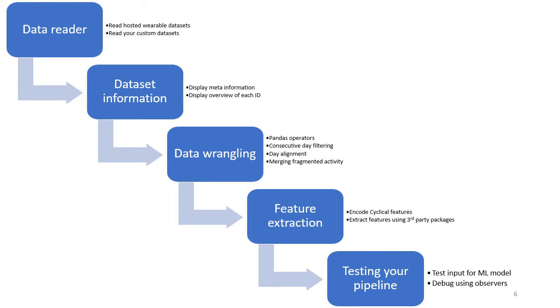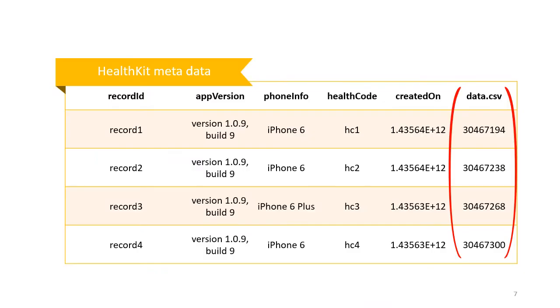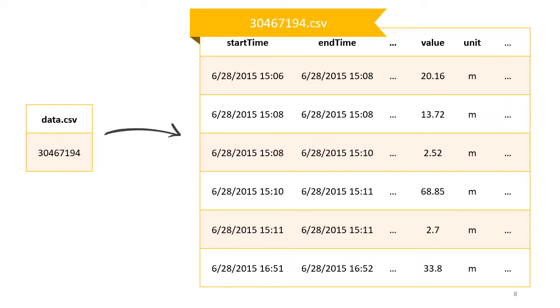Tasrif contains observers. Observers are useful for seeing how the operators change your data at each step. They are also useful to debug your pipeline and to see if your prepared data can act as an input for a machine learning model. We'll start with looking at My Heart Counts dataset. Loading My Heart Counts will show us metadata of each participant, while the participant's actual time series data file is referenced in the data.csv column.